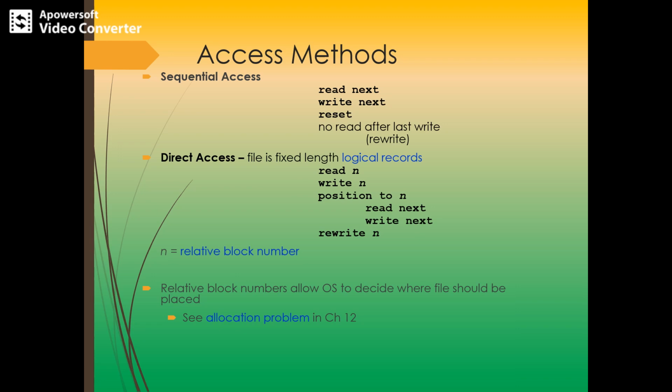And the next case, that is the direct method, which is a relative access method, or it's called a random access method. In this direct access method, the user is allowed to position the read/write mark before reading and writing. Like read n, write n, and position to n. Read next, write next, read n, write n. So random access is possible.